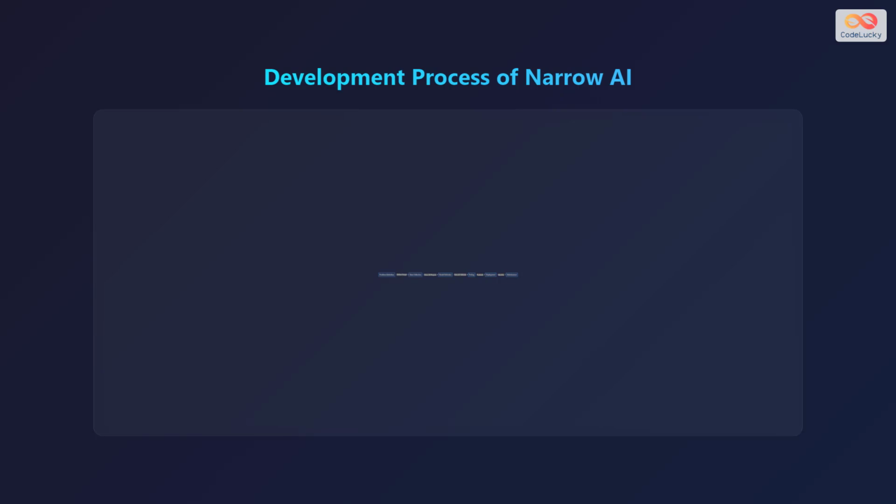Firstly, the problem needs to be defined. Secondly, data needs to be collected. Thirdly, the model is to be selected. Fourthly, the model undergoes testing and validation. After evaluation, the model is finally deployed and maintained.